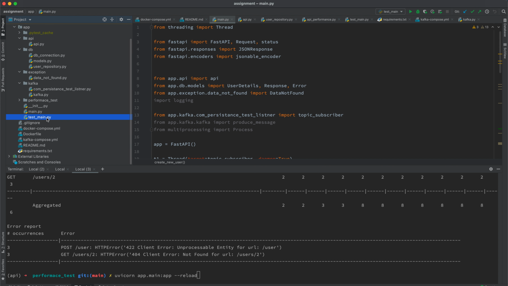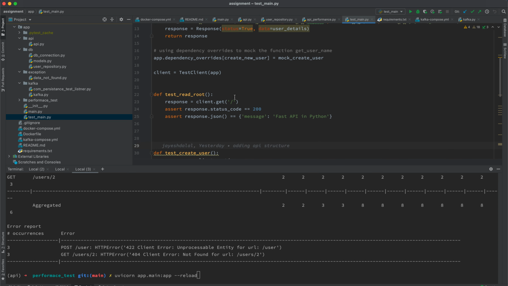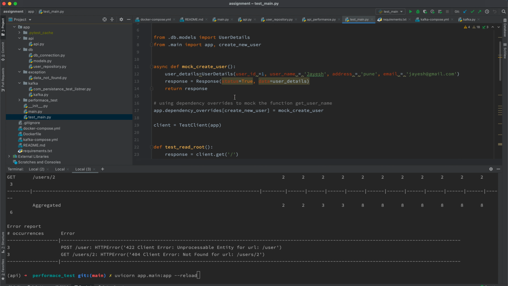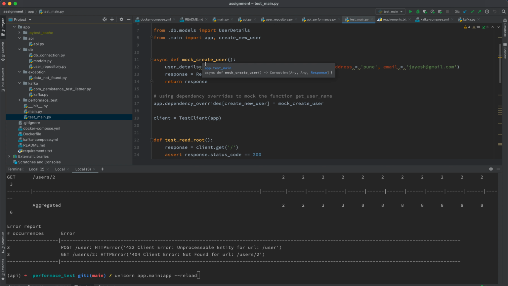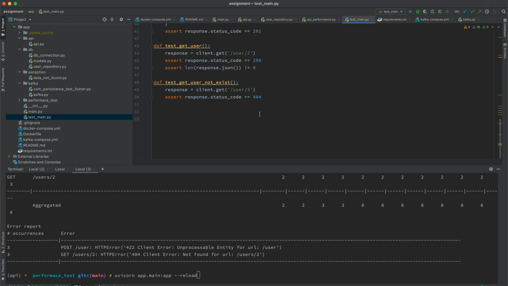If you can see, there are some test classes as well. I wrote some unit tests as well as some mocking tests. These are my unit tests and one of the mocking tests. With the help of FastAPI's dependency overrides, app dependency overrides, I mock it as well. I will show you each and everything locally, and all of these are also running on Docker containerization systems.